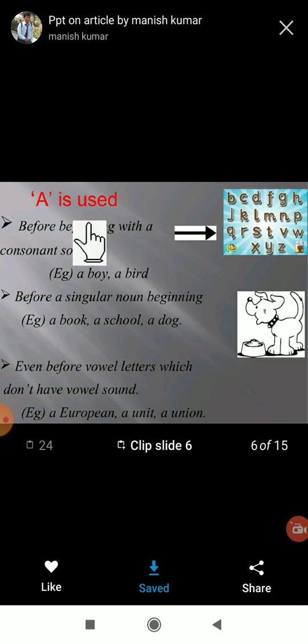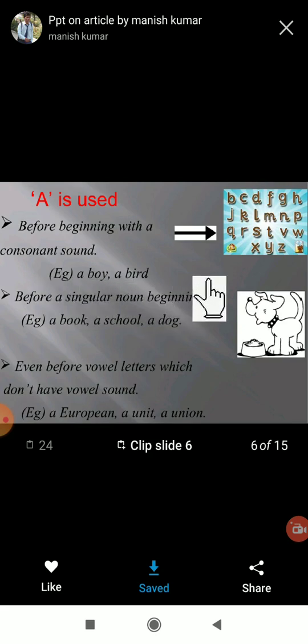Let's see here. Now the use of a. Where to use? One by one we have to see. So a is used before a word beginning with a consonant sound. Okay, these consonants are there. You know that mainly 5 vowels are there: A, E, I, O, U, and all the remaining are consonants. So for that, the article a we are using: a boy, a bird.